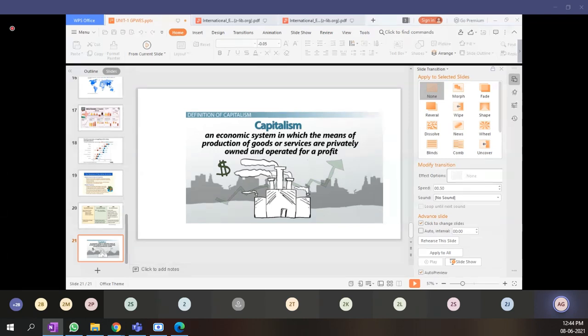So when we talk about capitalism, to a certain extent capitalism is good, but if it is focused more, then probably the common man will be deprived of such natural support, or will be devoid of the resources which they could use to start their business. Capitalism is an economic system in which the means of production of goods or services are privately owned and operated for a profit.